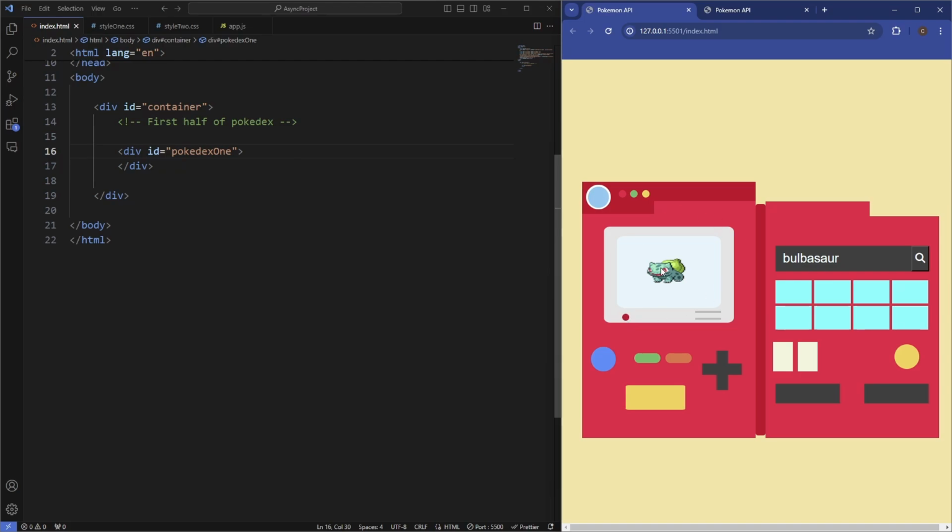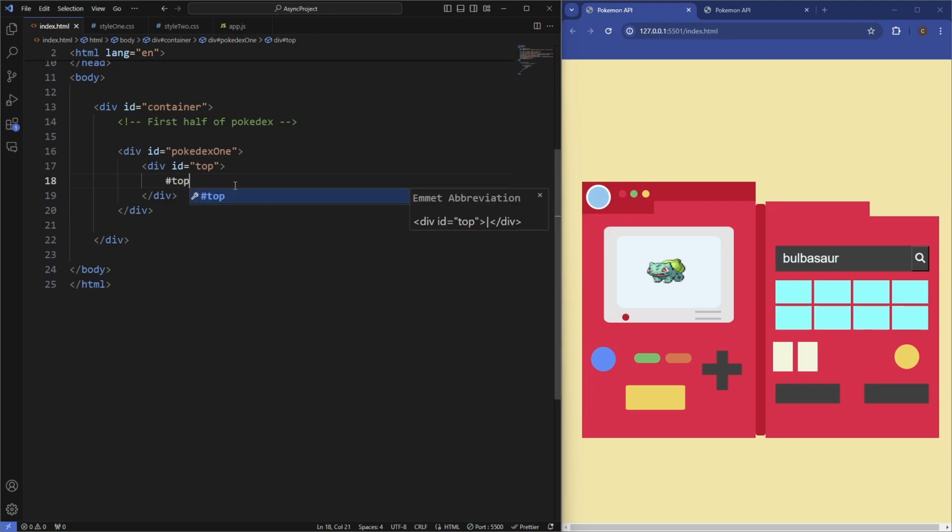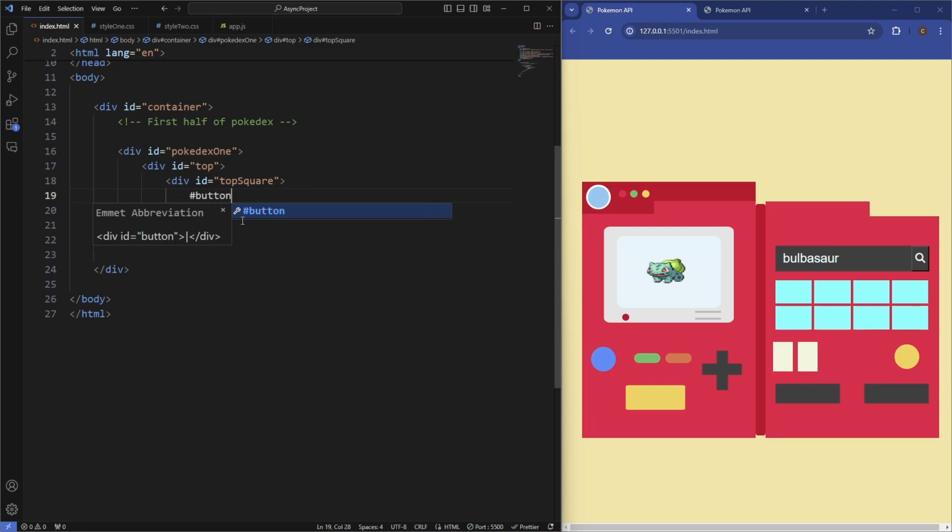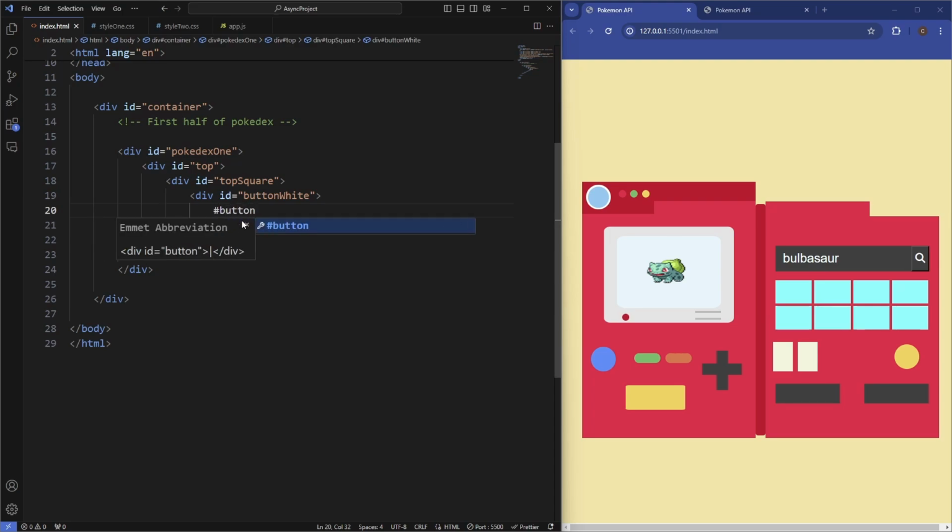So we'll build the first section here first. We'll just call this div top. And then we'll have the section for this bit. So we'll go top square, square one. And in the top square we have the circle. We have this circle here. So we'll give this an ID of button white. And then inside of that you can see we've got another circle. So we'll give this an ID of button blue. We've got that section there.